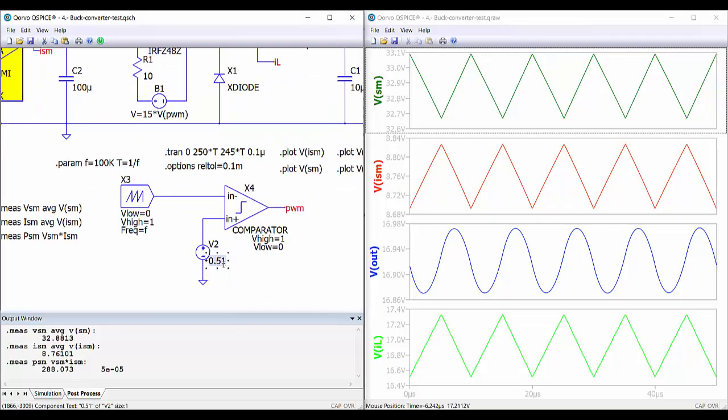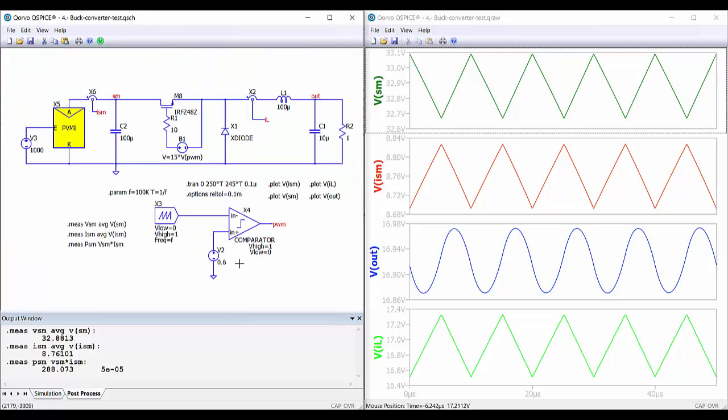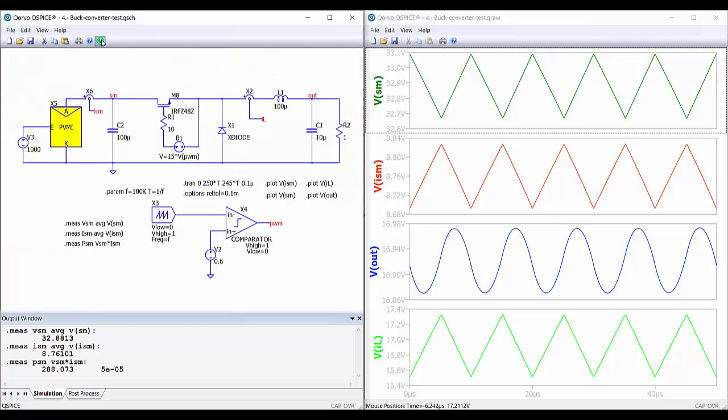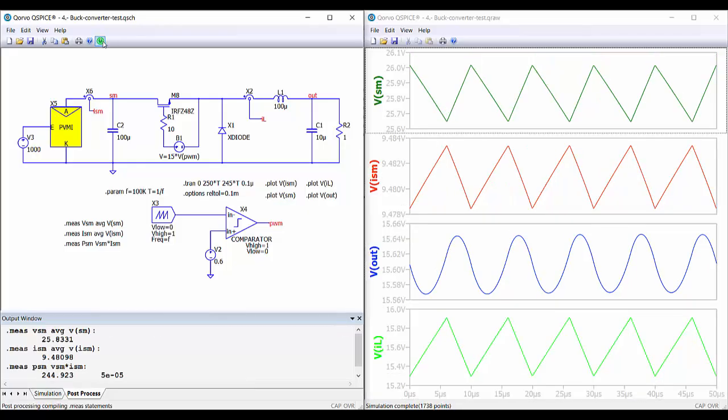However, if we, for example, change here and increase to 0.6 and run again the simulation, we can see again the waveforms, and now the voltage across the panel is 25.8 volts, the current is 9.48 amperes, but the power is only 244.9, so it's smaller than in the previous operating point with 0.51 for the duty cycle.